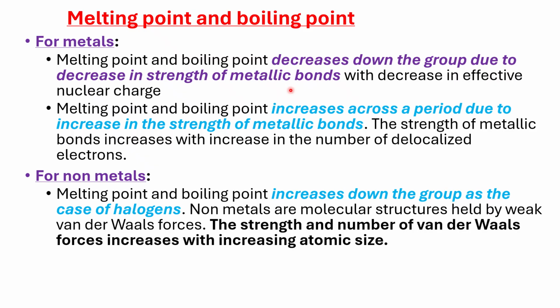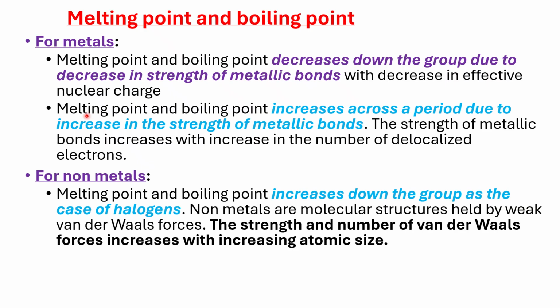But because down the group there is a decrease in the strength of metallic bonds, this decreases the melting and boiling points. So you find that for group 1, lithium would have a higher melting and boiling point as compared to sodium or potassium. In group 2, beryllium would have a higher one than both magnesium and calcium. This is due to the decrease in the strength of metallic bonds down the group.